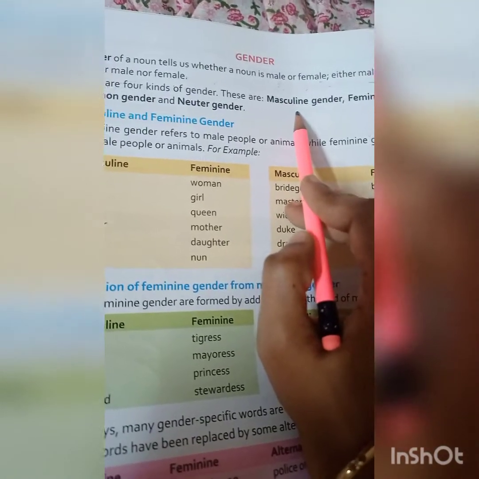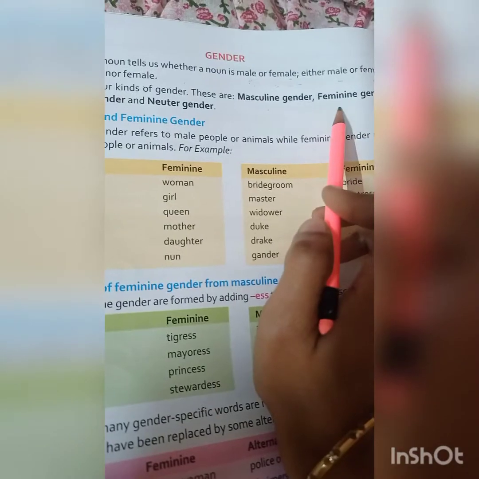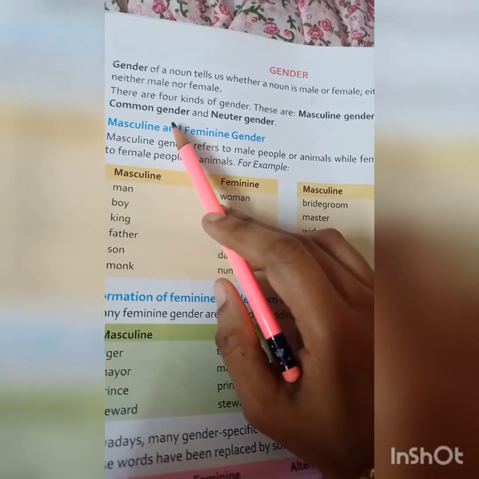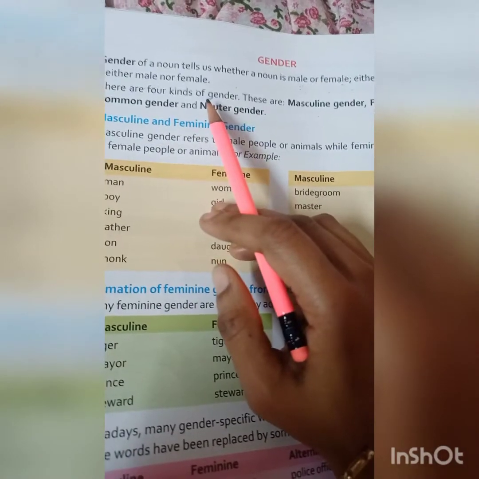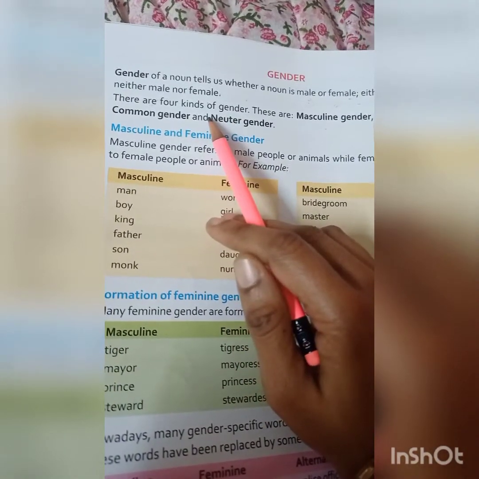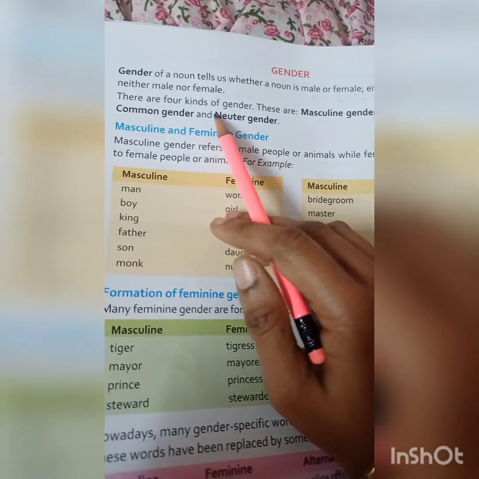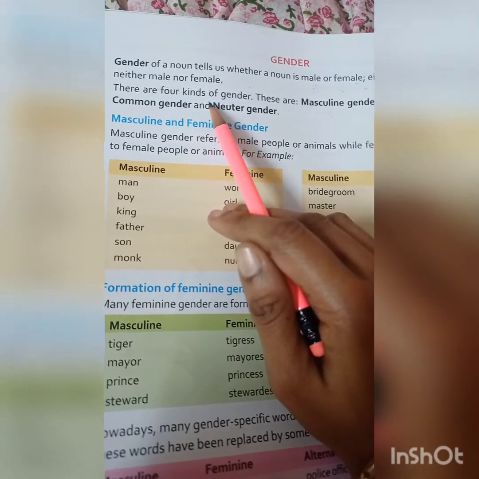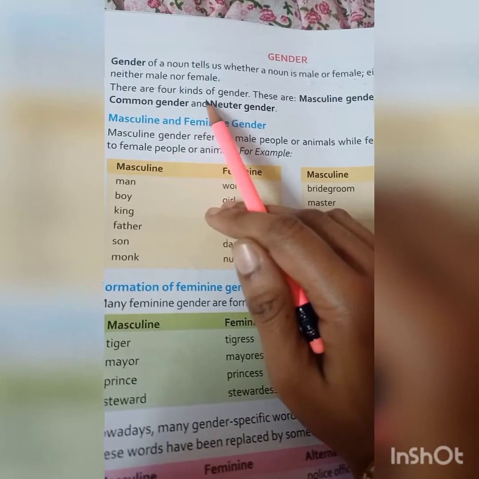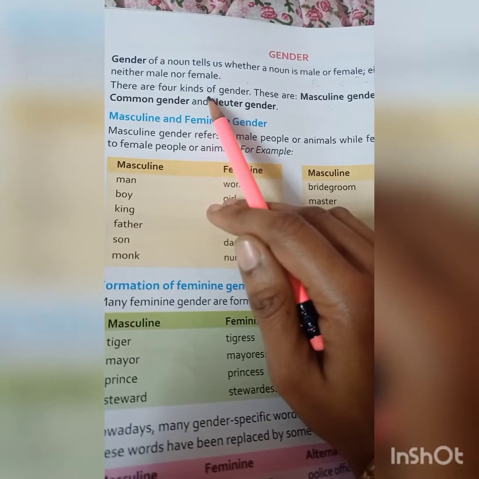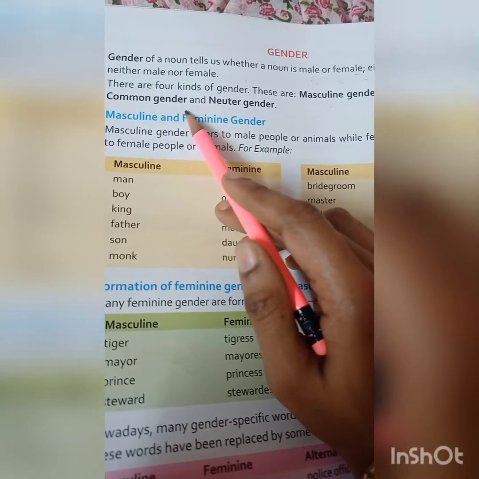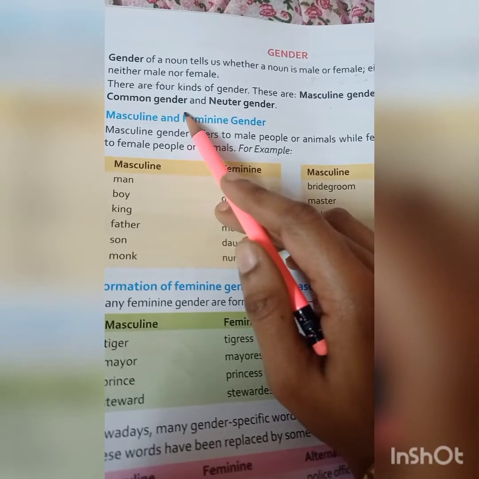Masculine you can understand male. Feminine you can understand female. Now come common gender. Common gender, if I tell you student. By the word student, can you understand whether I am speaking about a male boy student or a girl student? No. So student, by the word it's a student. Anyone can guess that it can be a male also, it can be a female also. Right?